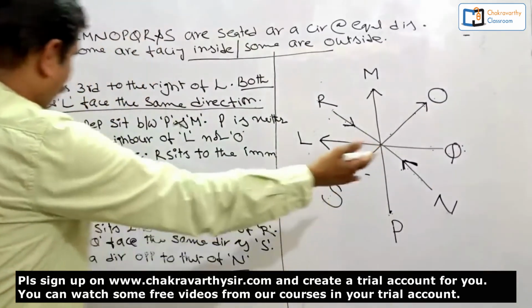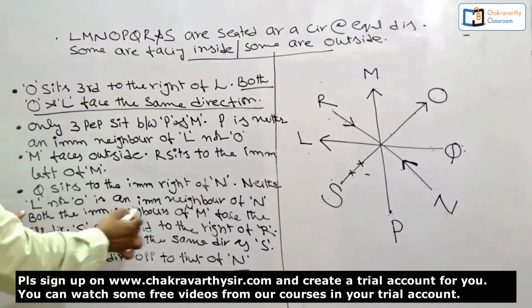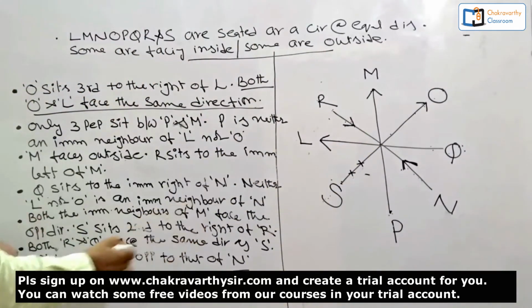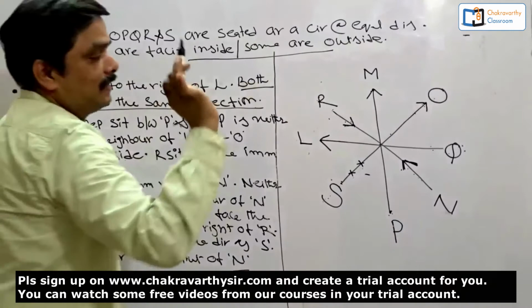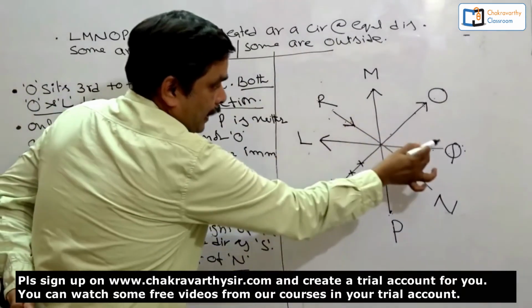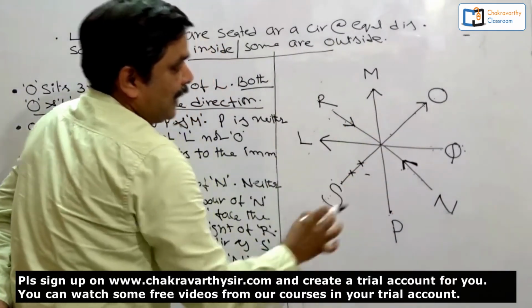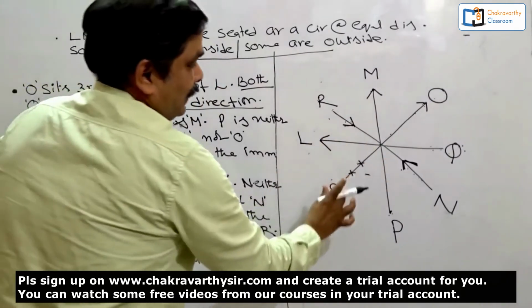Then go for the next information, what exactly they have given here. L and O, opposite directions, over. S is second to the right of R, over. Both R and Q face the same direction as S, they have given.